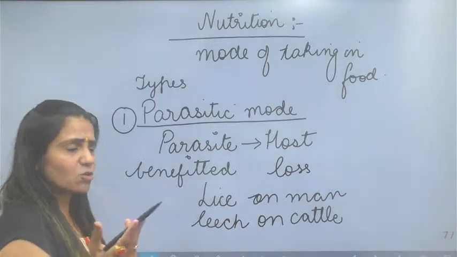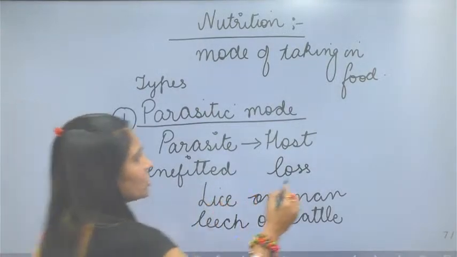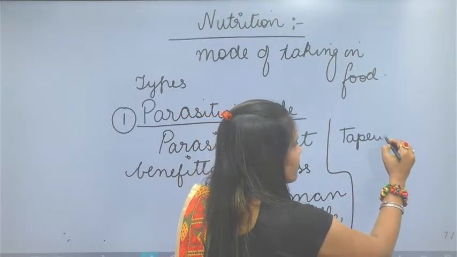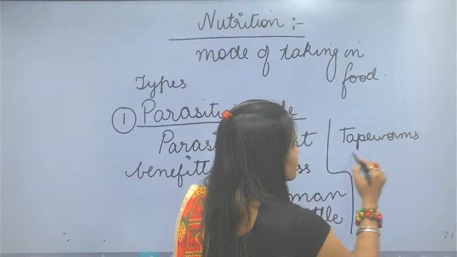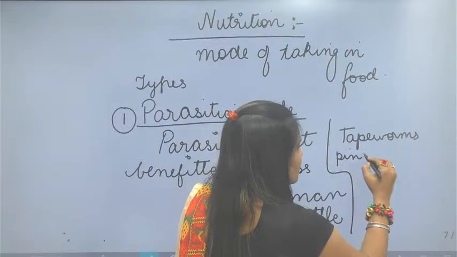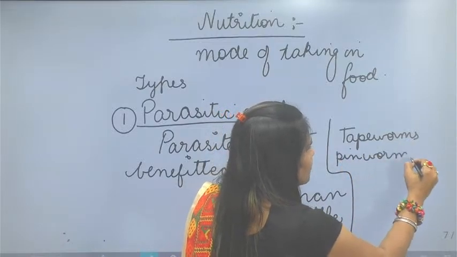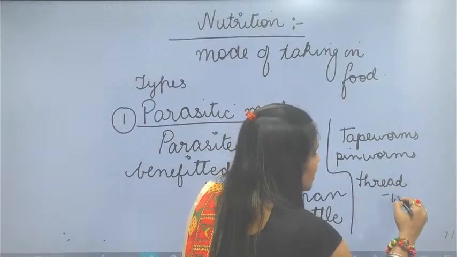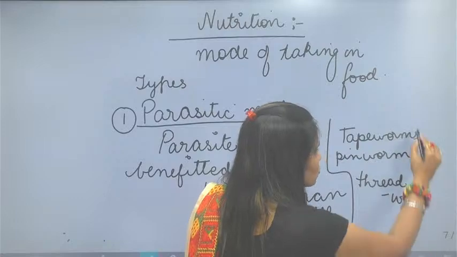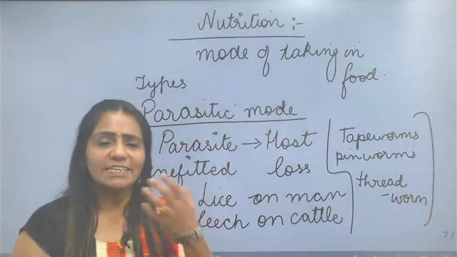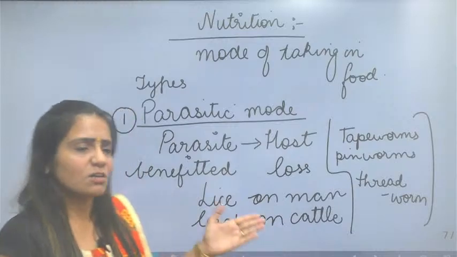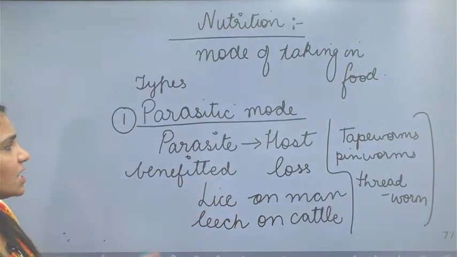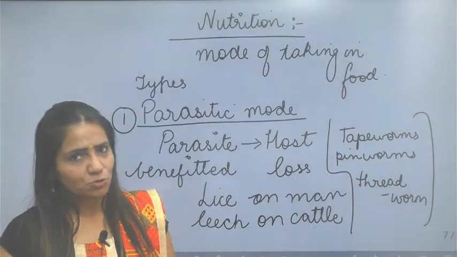Other parasites on the human body or on animal bodies are tapeworms, pinworms and threadworms. Once these organisms enter the body, they start deriving nourishment from the host body, and whatever the host has eaten as food will go into the body of the parasites. So this first mode of nutrition that we are discussing is the parasitic mode of nutrition.